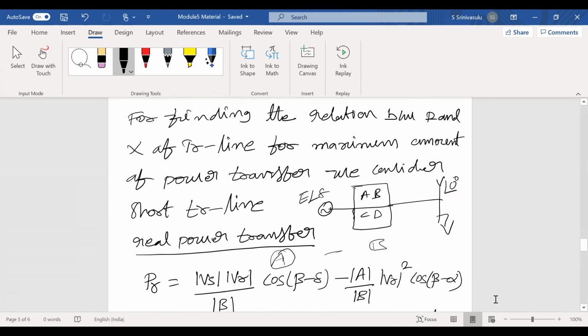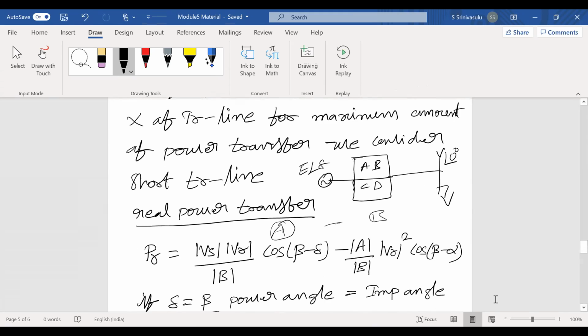Now, what is the real power transfer? Already we discussed the power flow equation in EPTD. The real power transfer to the receiving end PR equals, this is the formula, mod Vs mod Vr by mod B cos of beta minus delta minus mod A by mod B mod Vr square into cos of beta minus alpha. This equation was already derived last semester. Okay, I have directly written the formula, that is PR.